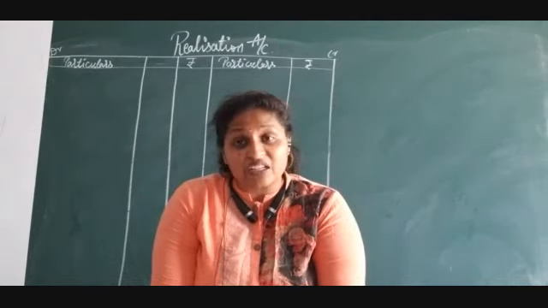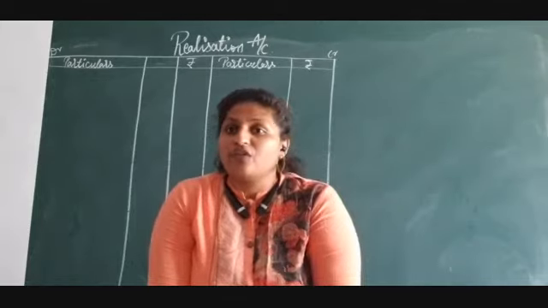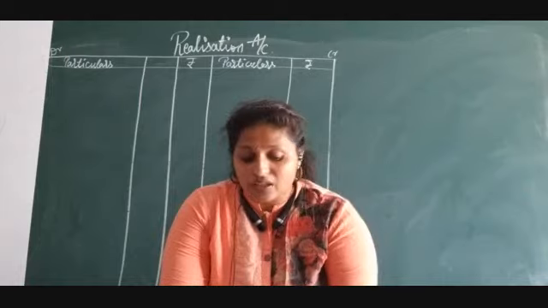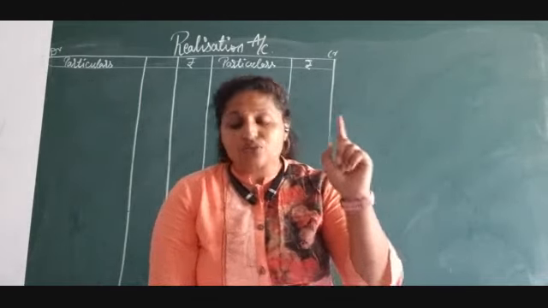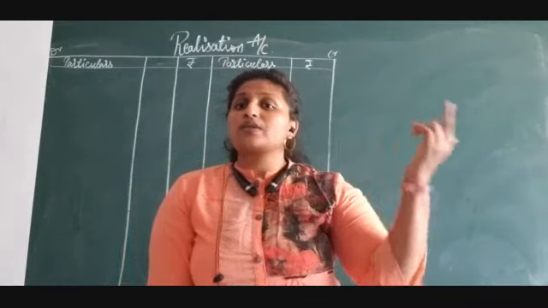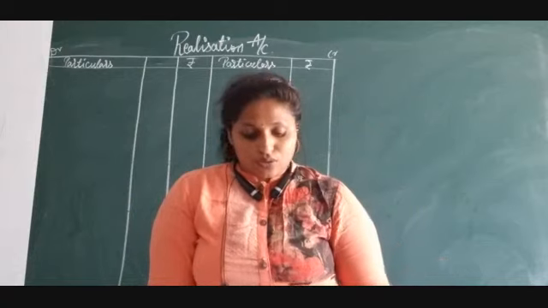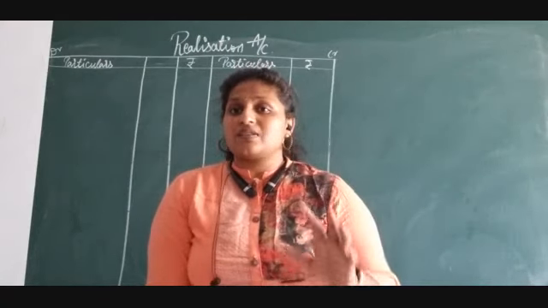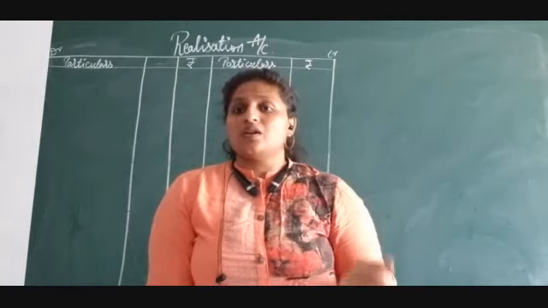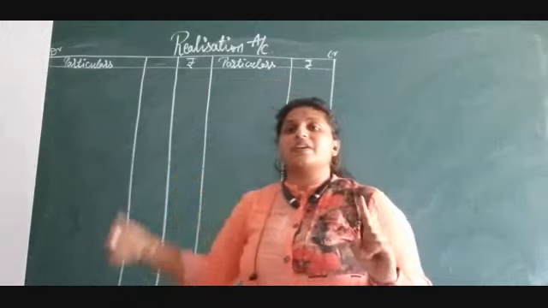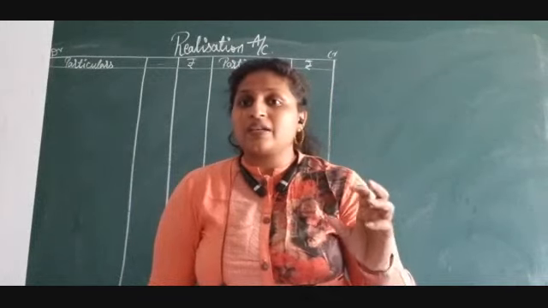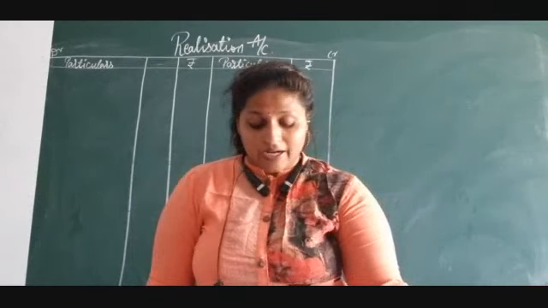And next you have Vanita's loan, 5,000. Is Vanita a partner of this firm? Please check in the question. It is clearly mentioned that Anita and Sunita are the partners. Vanita is not a partner. She is an outside person, a third party. So Vanita's loan means the firm has taken a loan from an outsider. So Vanita's loan will appear in the realization account as a liability. It is considered a liability like PPA, like creditors and bills payable.